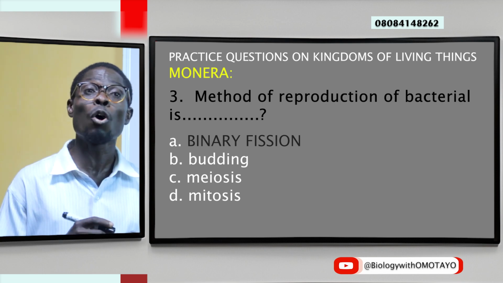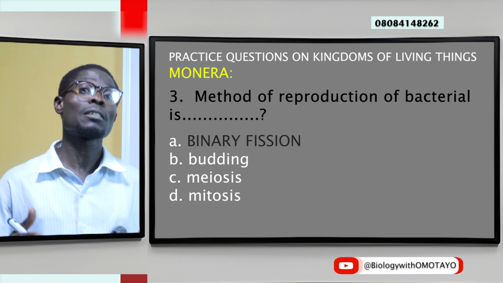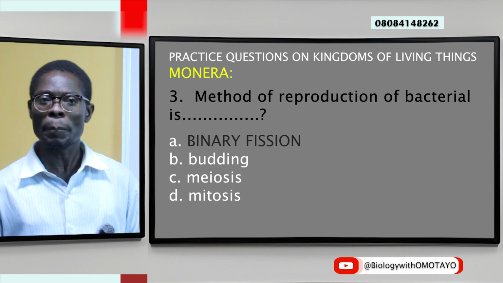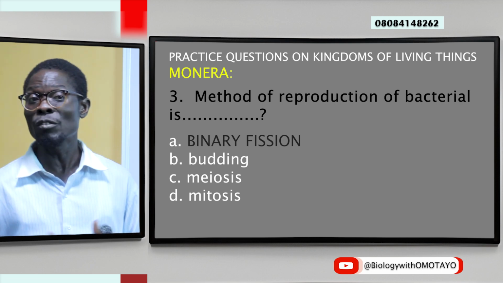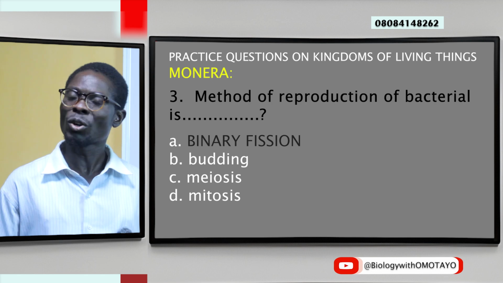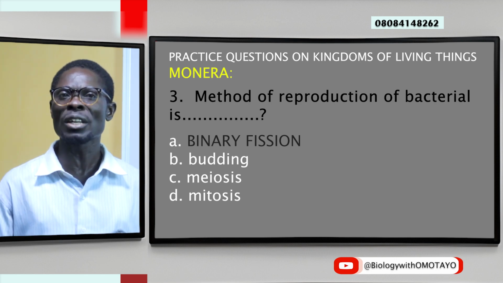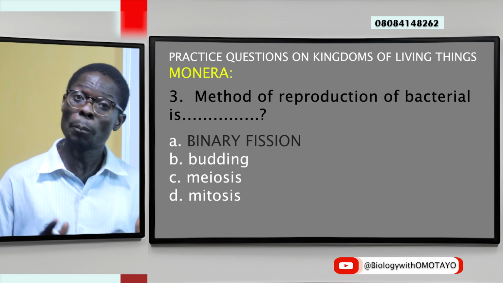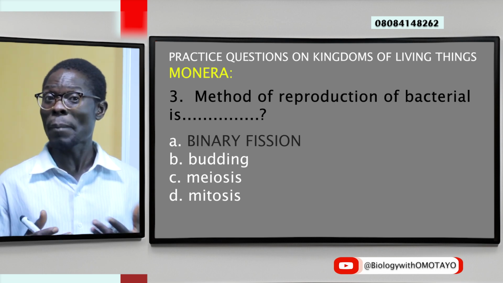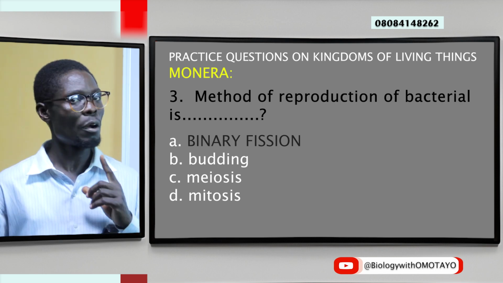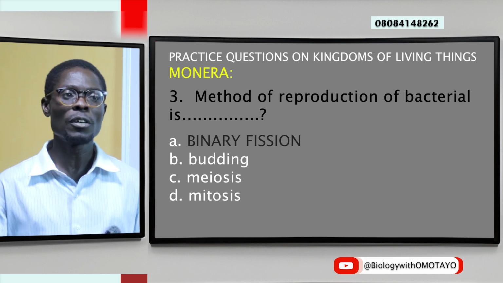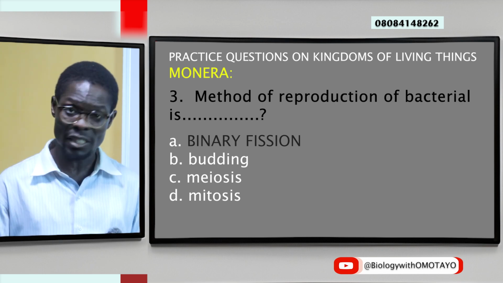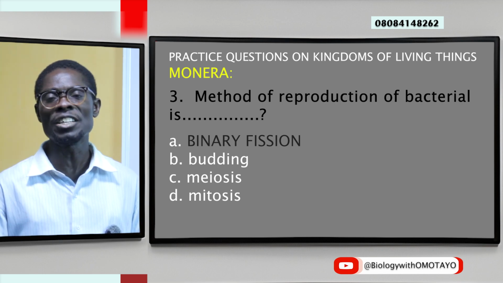It is a very complex procedure. In fact, it involves spindles participating to ensure division of the DNA. It equally involves breaking of the nuclear envelope and so on. So even though we sometimes use both interchangeably, binary fission and mitosis are not the same. So with regards to the question, the best fit is binary fission.